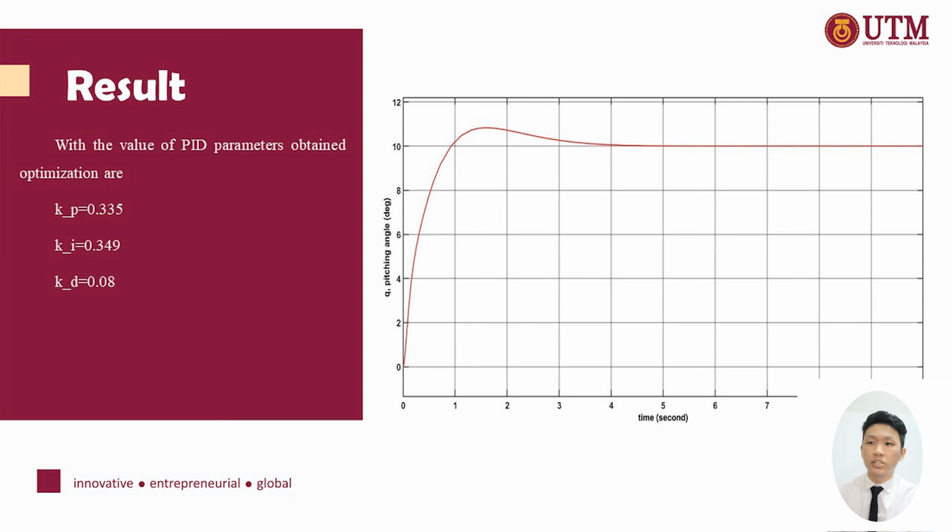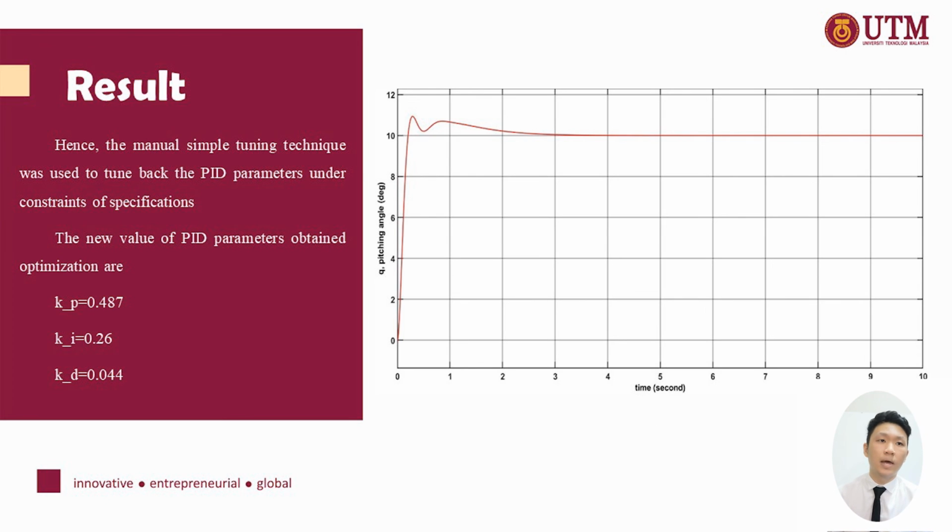The reference pitch angle was set up to 10 degrees and the set time is 1 second. As you can see, the Ziegler-Nichols method behaves quite badly, where the rise time reached 0.62 seconds, settling time is 7 seconds, and the amount of overshoot is around 10.87%. Hence, the manual simple tuning technique was used to tune back the PID parameters under the constraint of specification.